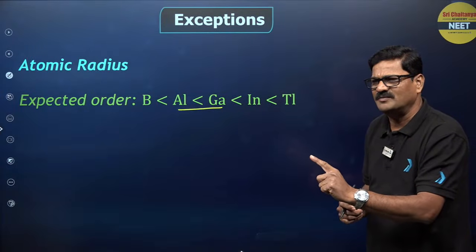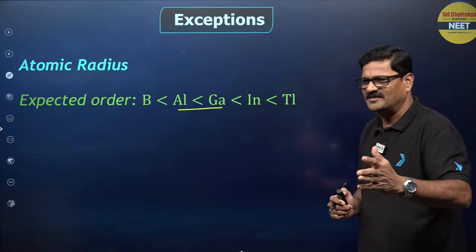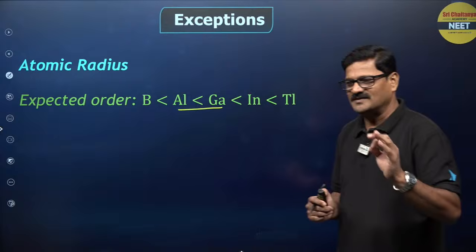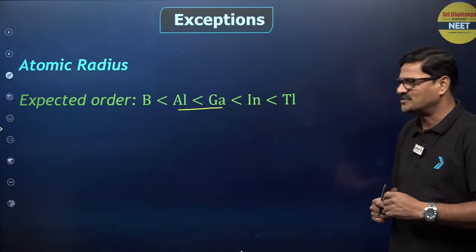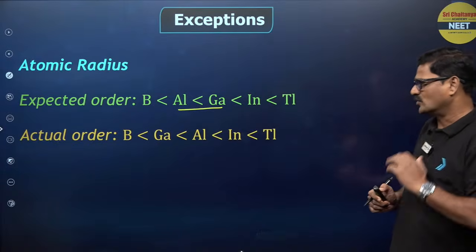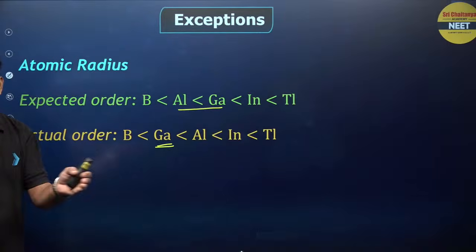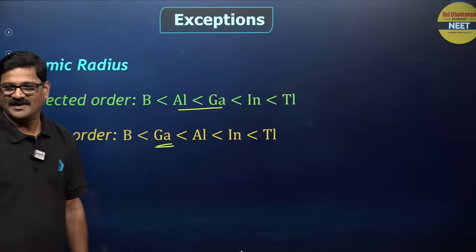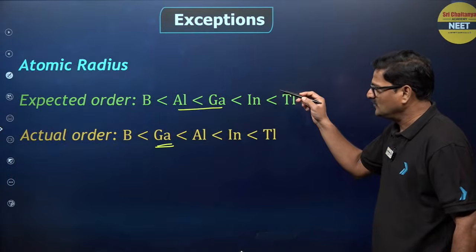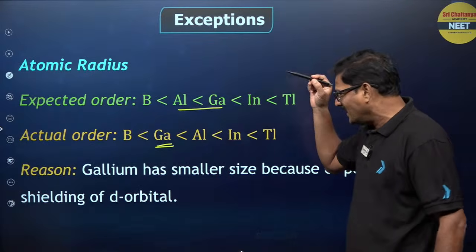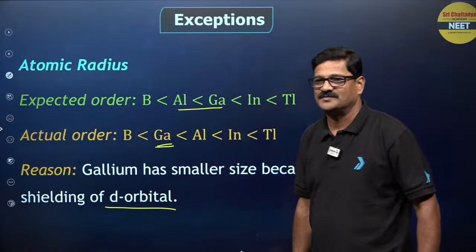So the order is going to be that gallium decreases. The d orbital contraction, right? Reason: gallium has a smaller size because of the poor screening effect of d orbitals.